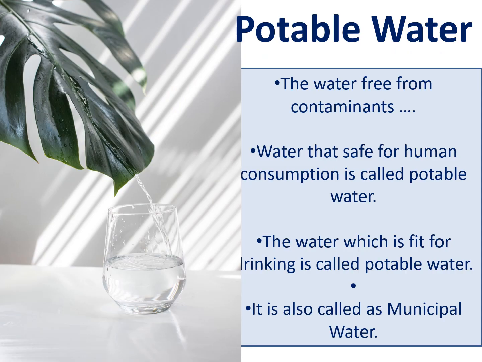The water which is able to be consumed by humans is called potable water. That water should be free from any contaminants, and it is also called municipal water. Municipalities collect the water and transfer it for human consumption across the cities, so that's why this is also called municipal water.